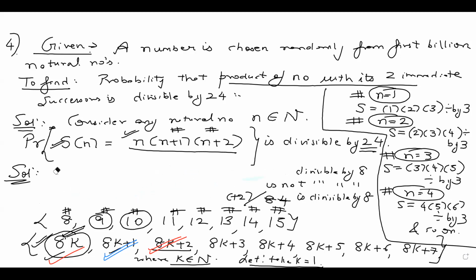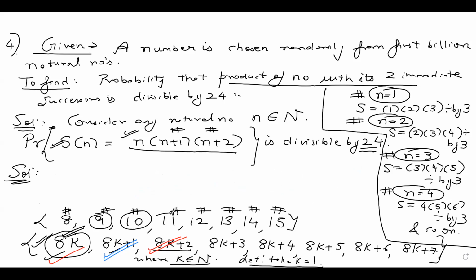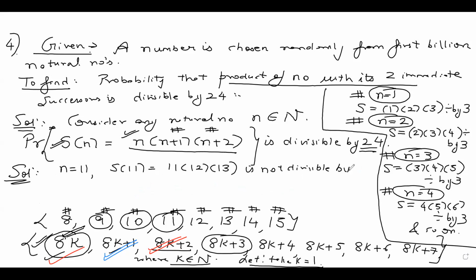Let us now put 11. 11 is of what form, guys? So 11 is of the form 8k plus 3. So for n equal to 11, my S11 will be 11 into 11 plus 1, 12 into 11 plus 2, 13. You can see it's not divisible by 8. If you divide by 8, you are going to get a remainder in this. So I can put a blue tick here. It's not divisible by 8. Then let's look at the next number, 12. 12 is of the form 8k plus 4.